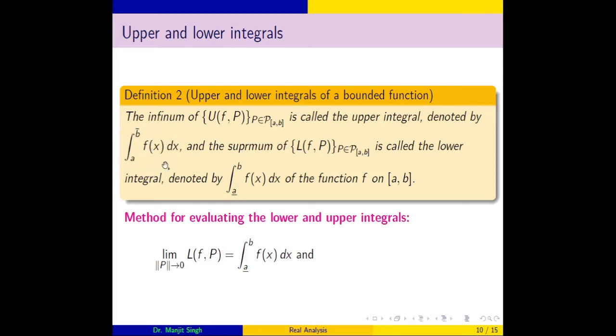You can see this is the integral from a to b of f(x) dx, and this is also the integral from a to b of f(x) dx, and we are making them different by mentioning a bar here, an upper bar, for the infimum of upper sums, and for the supremum of lower sums we take an under bar below.